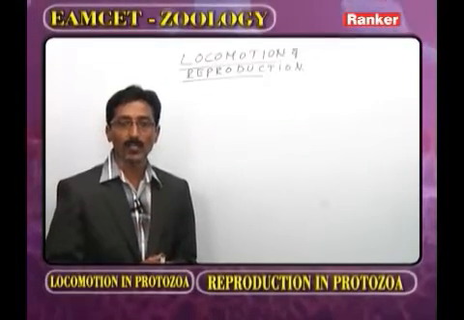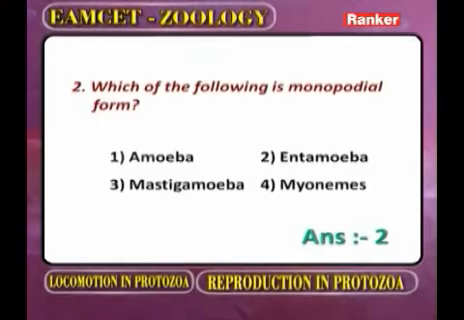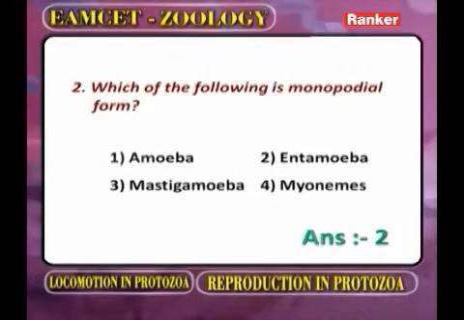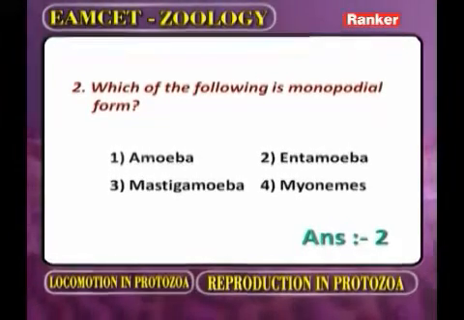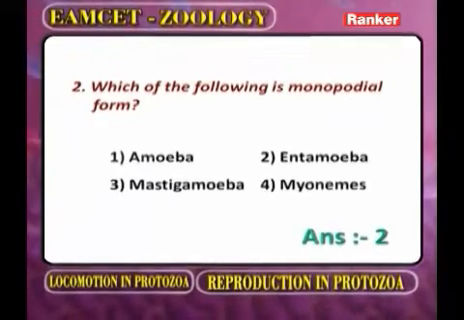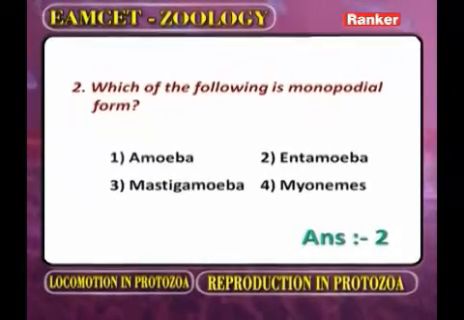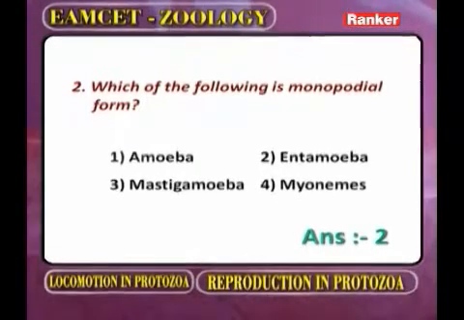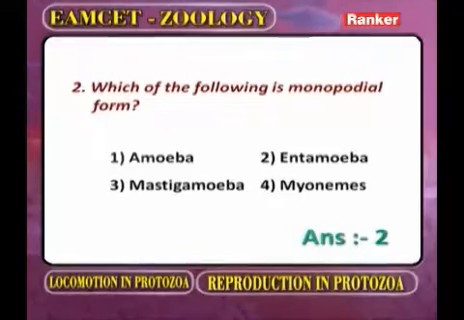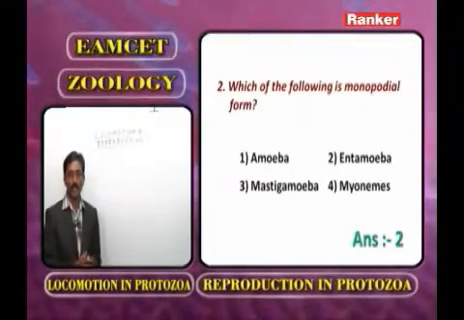Now you have to observe the question and options. Which of the following is a monopodial form? Monopodial means only one pseudopodium is present. In the body of amoeba, many pseudopodia are present. Now what about the second option, Entamoeba? In its body only one pseudopodium is present. The third one is Mastigamoeba. In Mastigamoeba both pseudopodium and flagellum are present. But the fourth option is unrelated. The correct answer for this question is Entamoeba histolytica. Now we move to the next question.